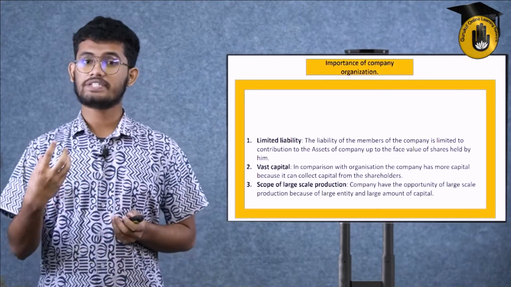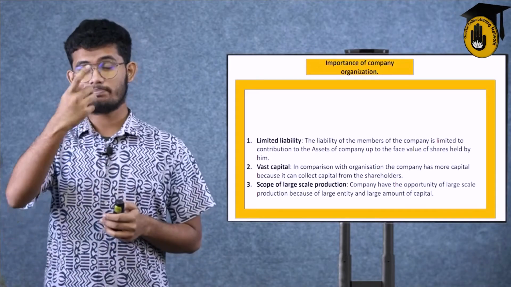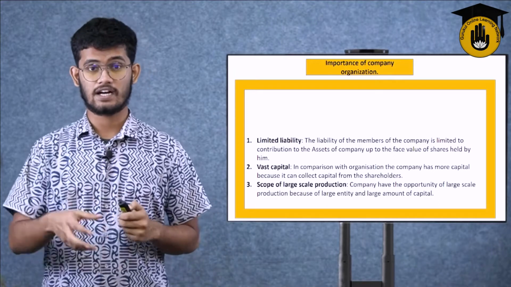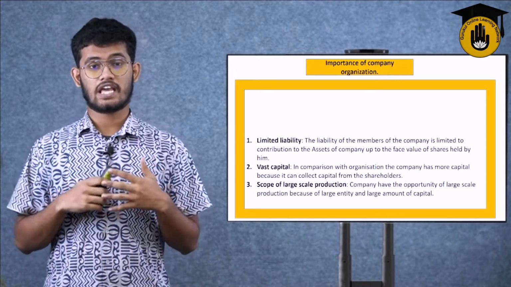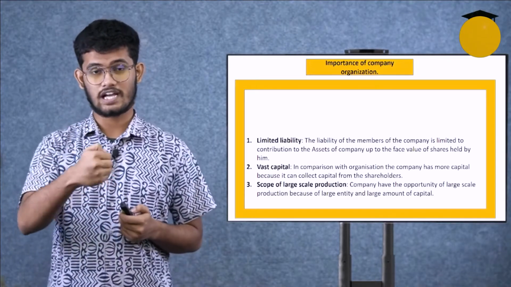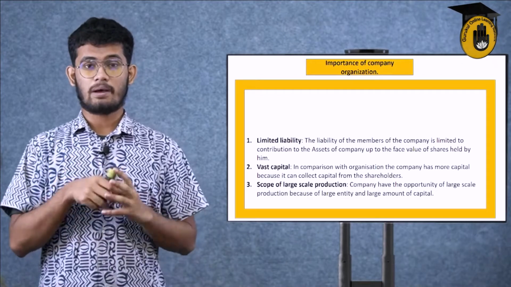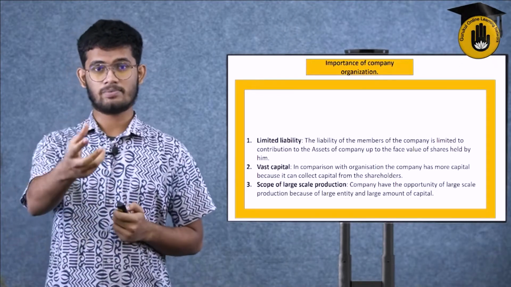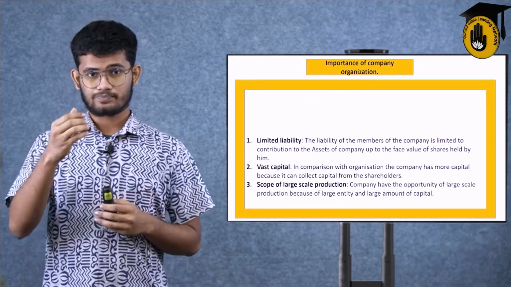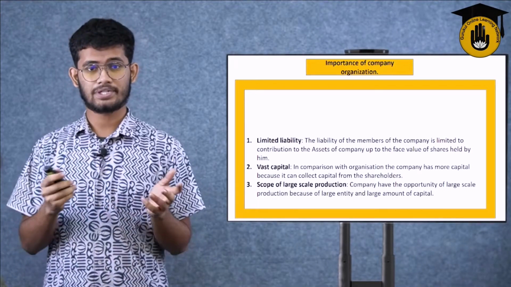And I will be taking profit under that 5 lakh taka. And I will also be paying my liability, or the debts or the losses, towards the company within that 5 lakh taka. If my dividend came to 6 lakh taka and I invested 5 lakh taka, I won't be giving out 6 lakh, I will be giving only 5 lakh. So that is called limited liability. The amount invested is the exact amount of liability or losses that has to be paid towards the company. That's limited liability.